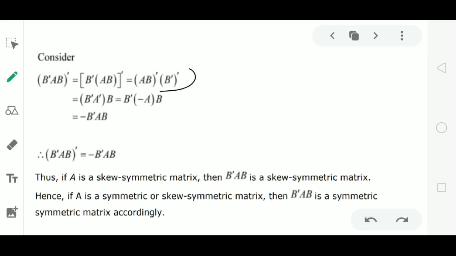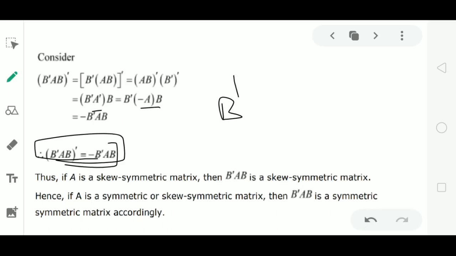And B dash whole dash is matrix B. If A is skew symmetric, that is A dash equal to minus A, then B dash into minus A into B is equal to minus B dash AB, which is the condition of skew symmetric. Then this matrix B dash AB is skew symmetric if A is skew symmetric, and it is symmetric if A is symmetric. This proves the given statement.